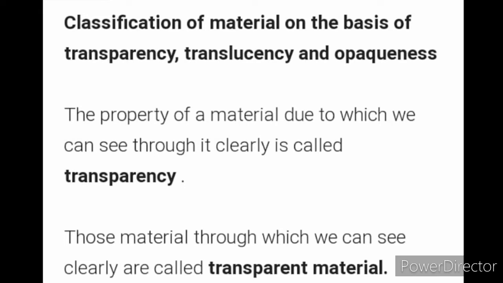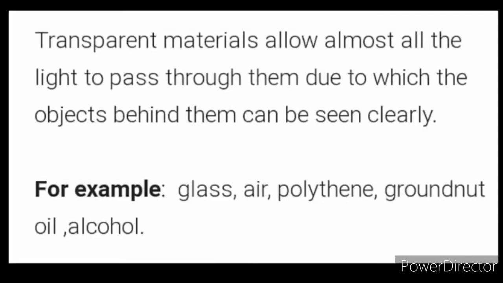The property of a material due to which we can see through it clearly is called transparency. Those materials through which we can see clearly are called transparent materials. Transparent materials allow almost all the light to pass through them, due to which the objects behind them can be seen clearly. For example, glass, air, polythene, groundnut oil, alcohol, etc.